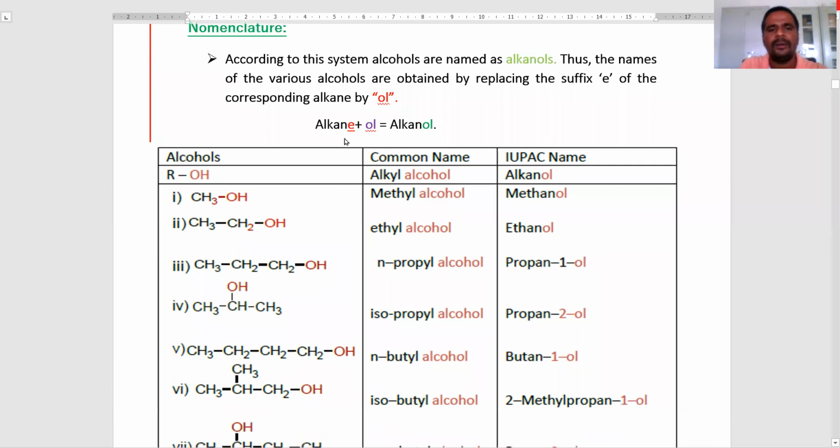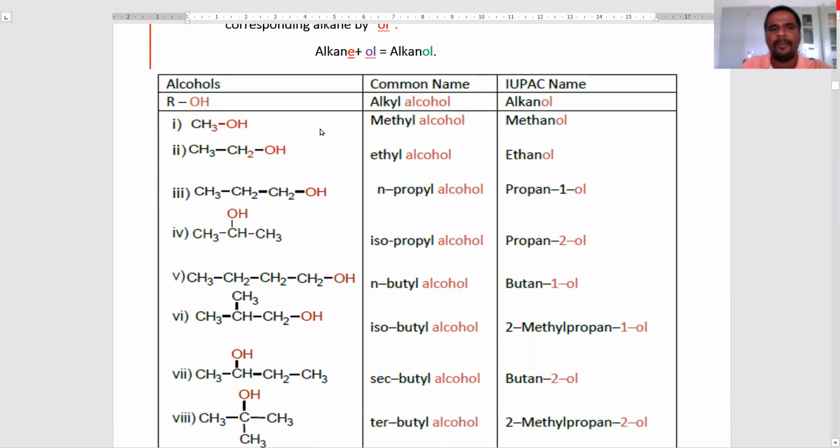Here we observe that in the alkane, the suffix is "e." In place of "e," we get "ol." That is called an alkanol. Here the table is given.